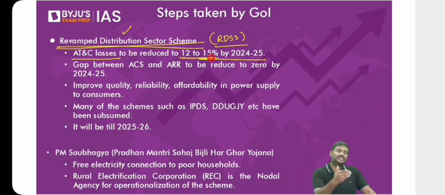And please do not memorize the AT&C numbers. Why? From one state to another state, numbers will keep on varying. It will be very much different. More than 20 states are there in India. You will not be able to remember the number for all the 20 states. Do not waste your time. But the argument is they will have to reduce the AT&C losses to the range of 12 to 15%.